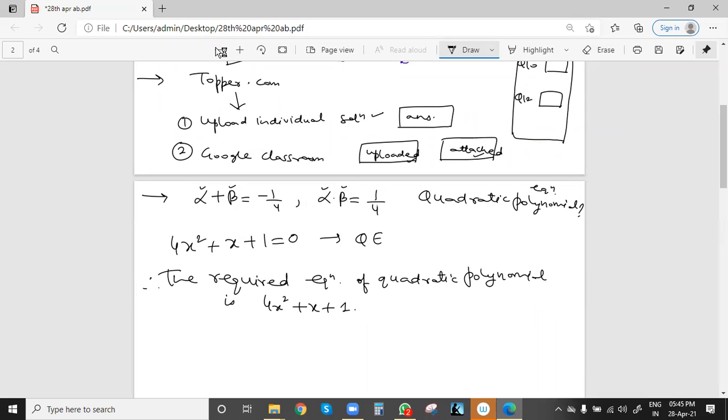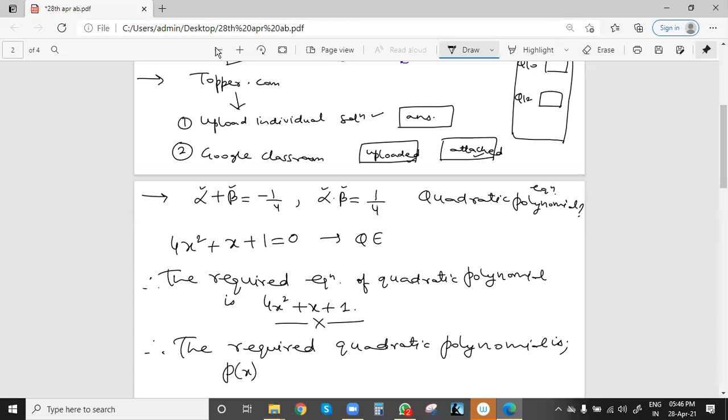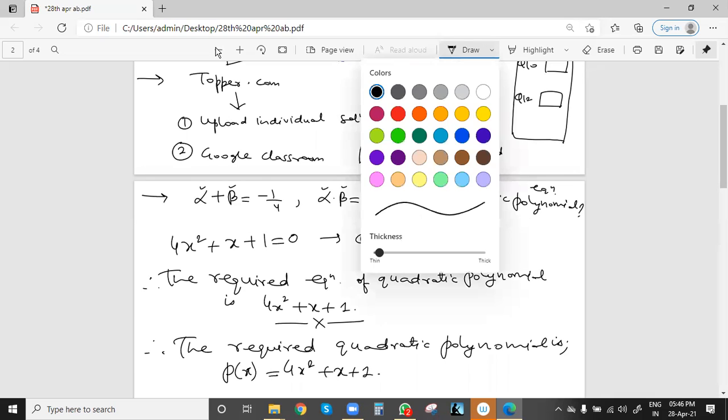Or we can say the second way. The required quadratic polynomial is p(x) equal to, p(x) means polynomial in terms of x, 4x square plus x plus 1. Correct. So this is the equation of a quadratic equation, because we get, and what was the standard equation when the sum of roots, or we can say the sum of zeros and product of zeros, are given.